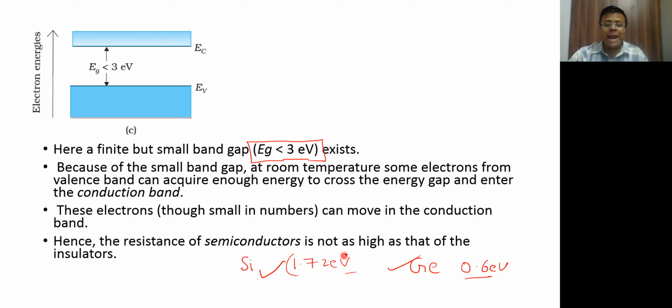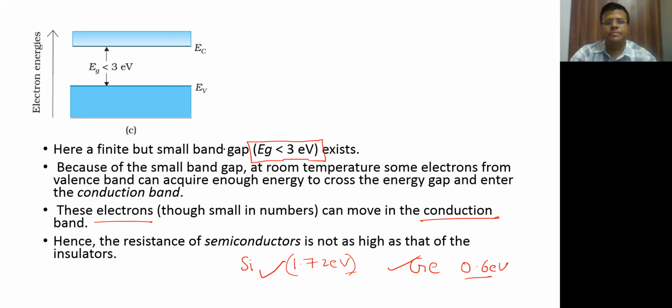And this band gap is larger compared to conductors. So at room temperature you will not find too many free electrons. Therefore we say that the number of electrons in the conduction band is very small, and that is why the name semiconductor. They don't conduct very well unless you add certain impurities. You can artificially improve the conductivity, and that's how they are used. We add some impurity and then we use them like semiconductors where they actually can conduct very nicely.